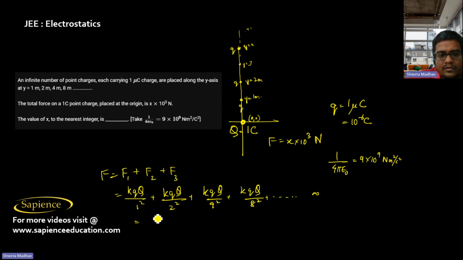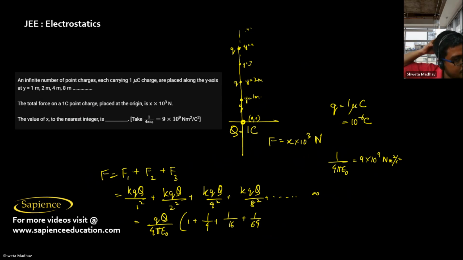So from here we can see that this is q by 4 pi epsilon naught into, I can write this as, 1 plus 1 by 4 plus 1 by 16 plus 1 by 64, and so on.